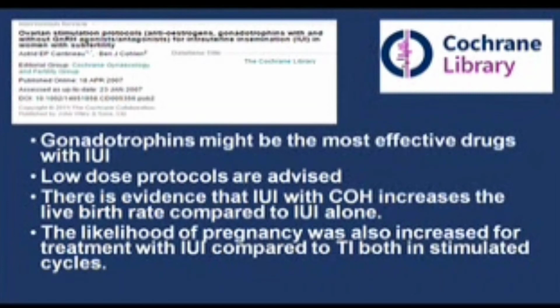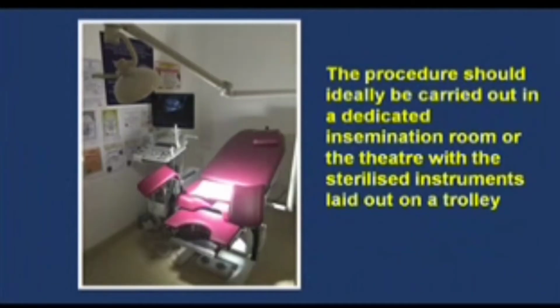There is evidence that IUI with controlled ovarian hyperstimulation increases the live birth rate compared to IUI alone in a natural cycle. The likelihood of pregnancy was also increased for the treatment with IUI compared to timed intercourse, both in the stimulated cycle. So how do you go about carrying out the procedure of an IUI?